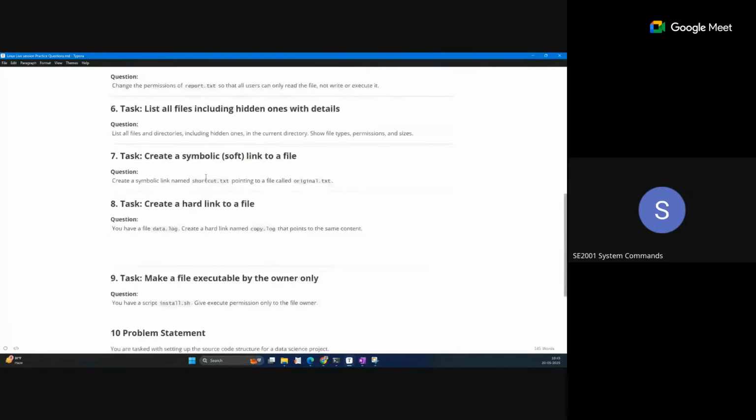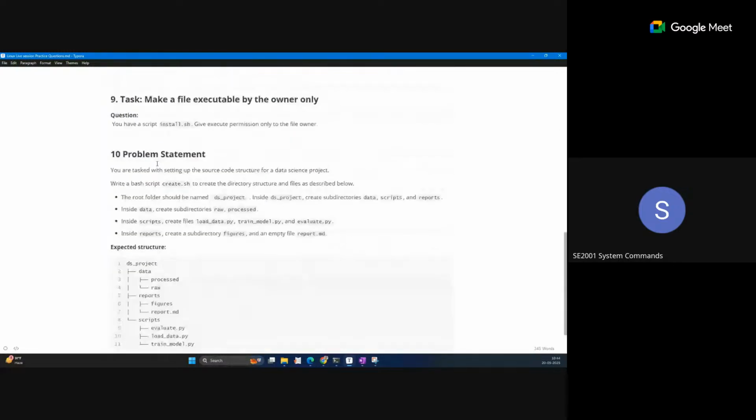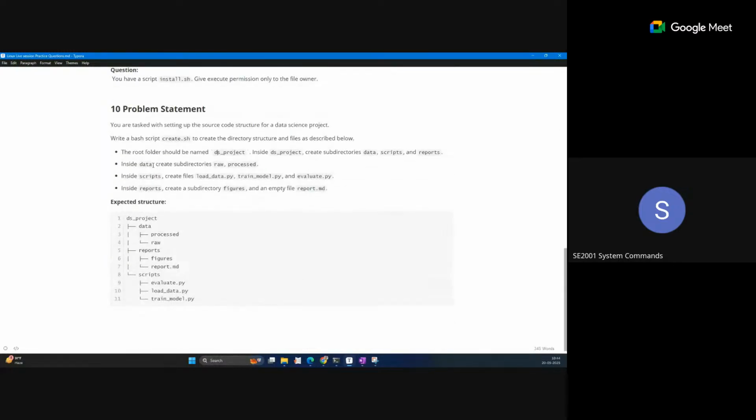I hope you can do all these first initial questions. These are very basic questions. Create a directory and an empty file inside it. These are basic questions from week one, and this type of question is generally asked as the first OPPE question in the exam. I hope my file is visible. Can anyone confirm? Yes, sir.